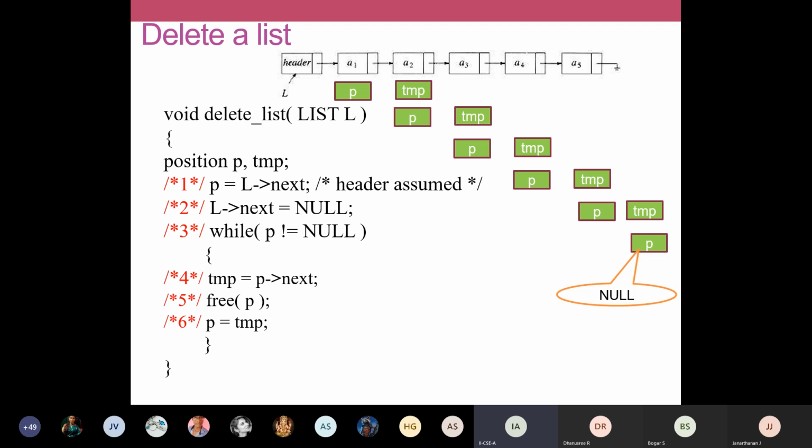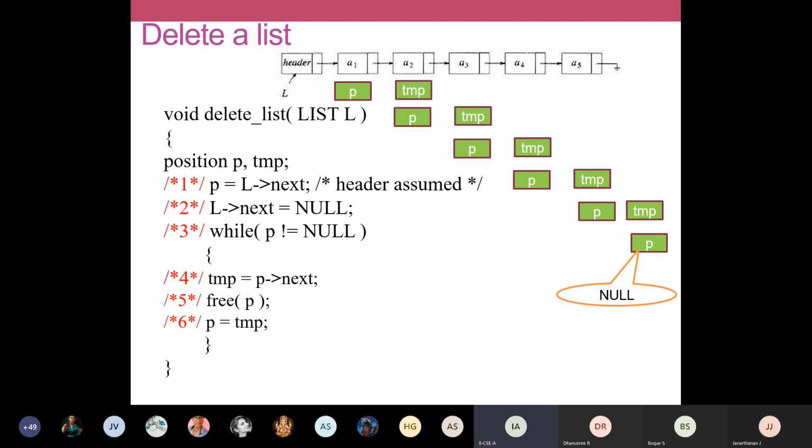Every time, your temp and p are going to be used. Temp will hold the address of the next node. You will free that and update p with the next node, until your p becomes null. Till the last node you will do this, and finally your p will become null.